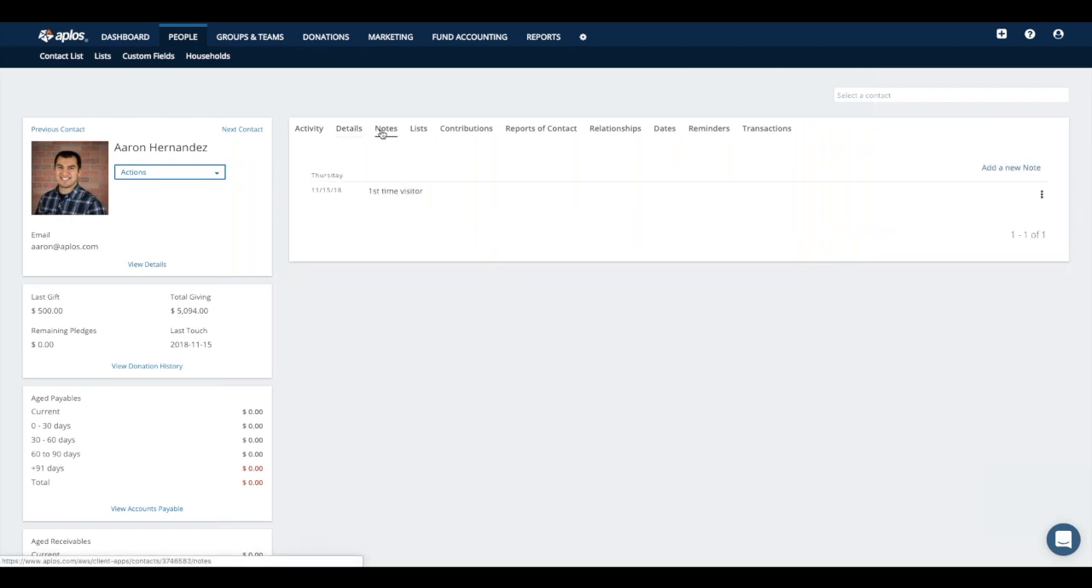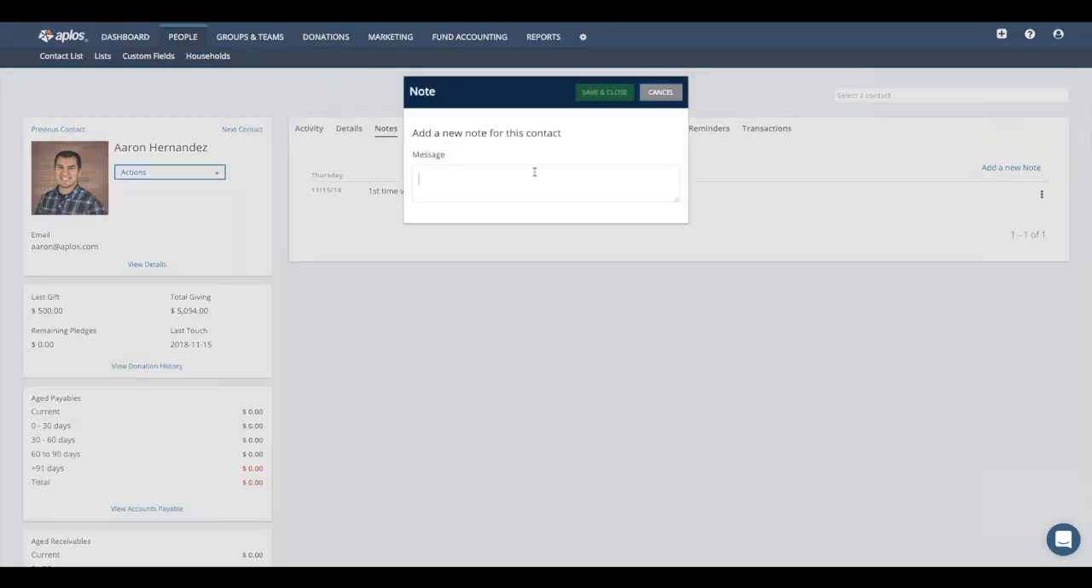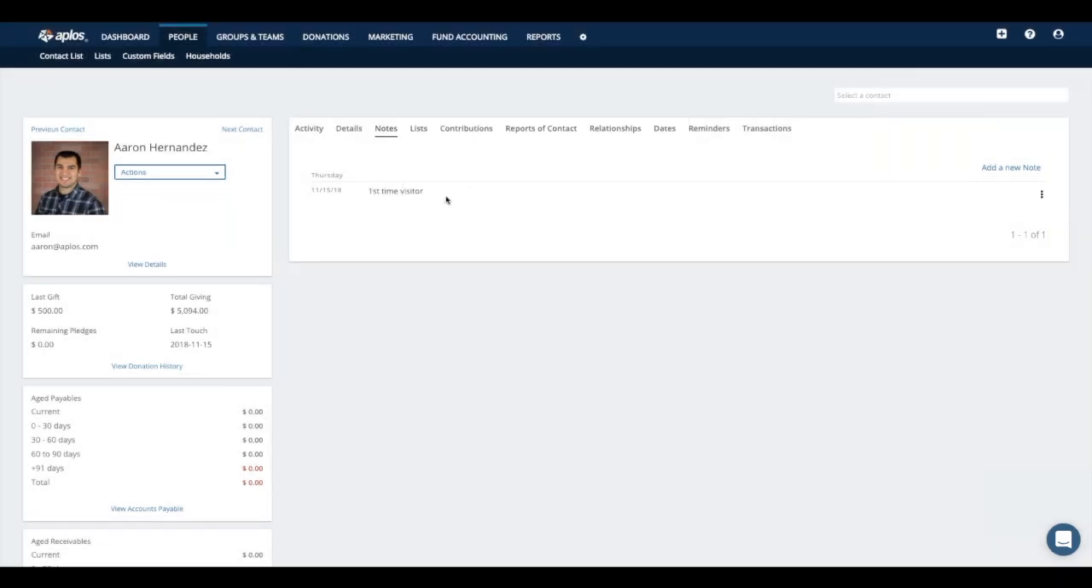The notes tab here will allow you to add individual notes for your contacts. If there is something important that you want to make a note of for that contact, you can come here and click add a new note. Then you can put that message in so that you can always reference that note later on if needed. What most people use this for is if they want to designate, like in this example, if they're a first-time visitor, or if they like helping out for certain events, or if they have an allergy of some kind. This is the area you can come to just make notes so that anybody can come back here and reference that information.